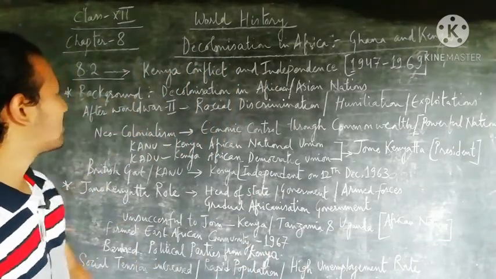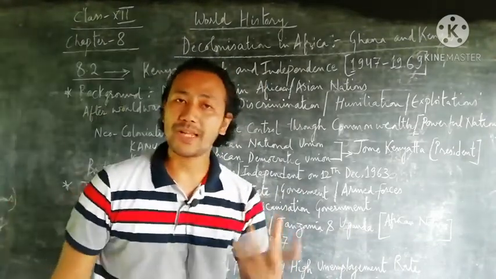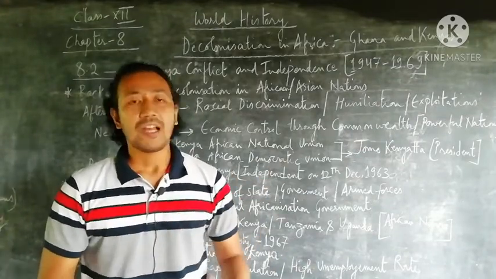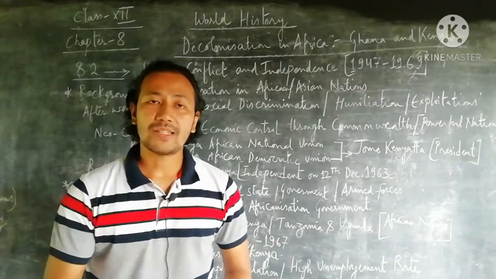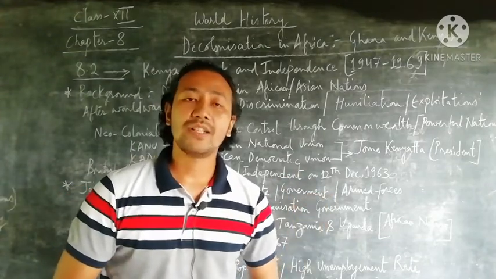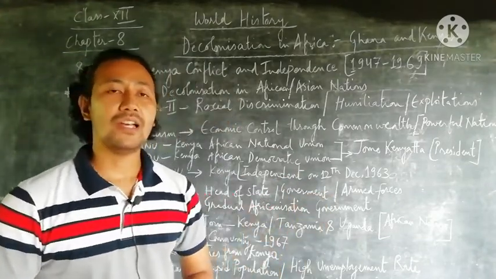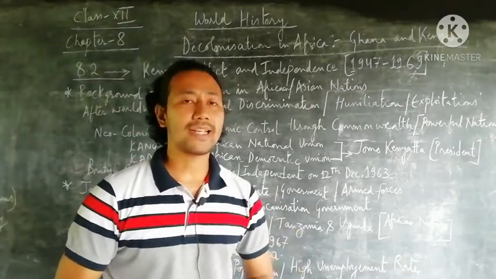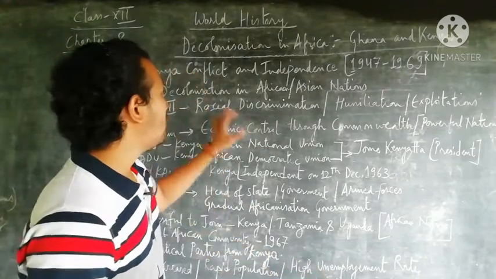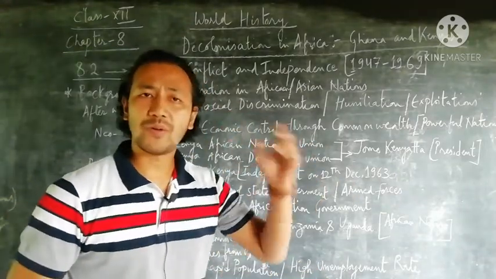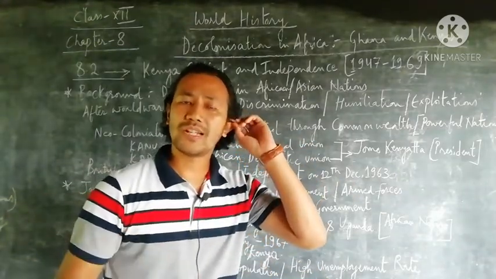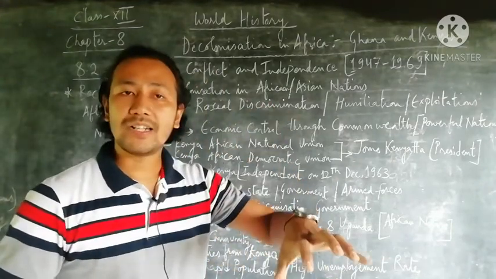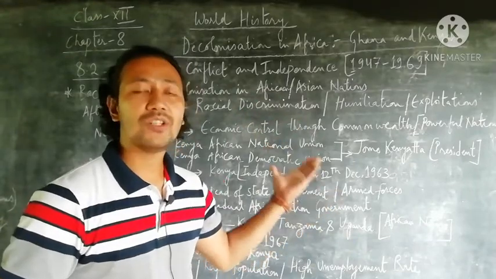And talking about the first point, the background. Background plays a very important role, where we need to know about those nations, how they were, what kind of facilities they had, or what kind of degradation started coming into that nation. We see in the background of Kenya that after World War II in 1945, the British government, the Britishers, were already the winner, and were declared a superpower after the end of the Second World War, and then they targeted Ghana, followed by Kenya.